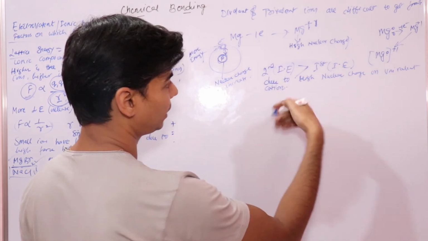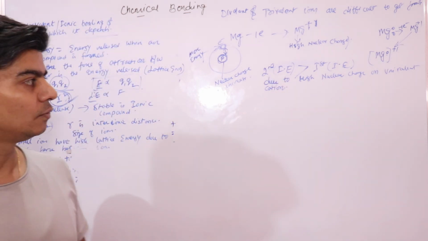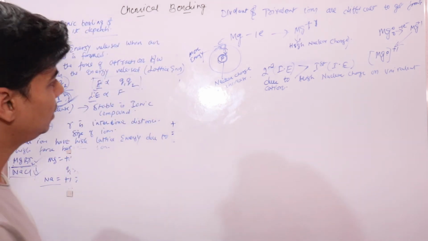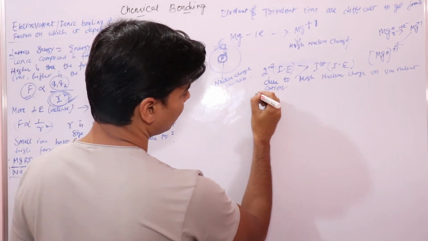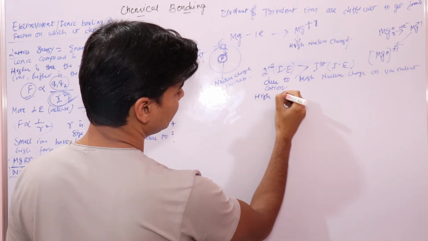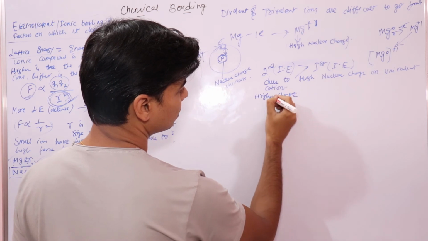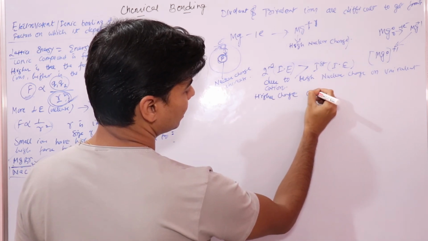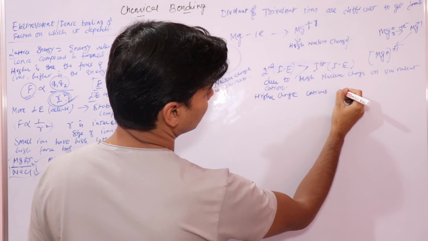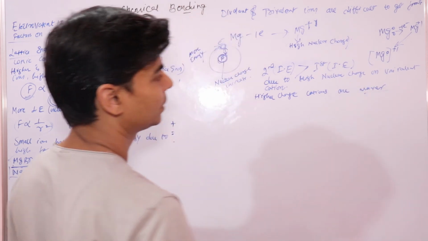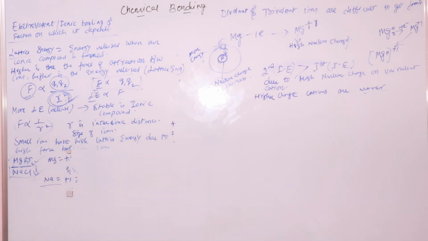Similarly, if you want to form a trivalent cation in case of aluminium, it would be even more difficult. Similarly, we say that higher charge cations are rarer.